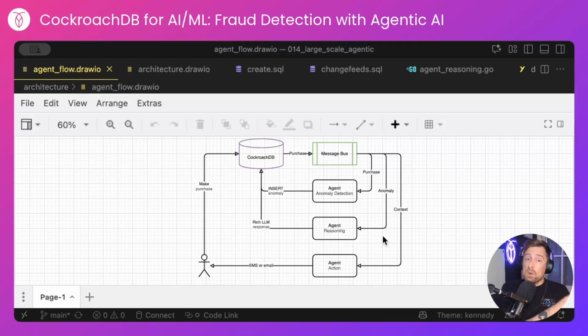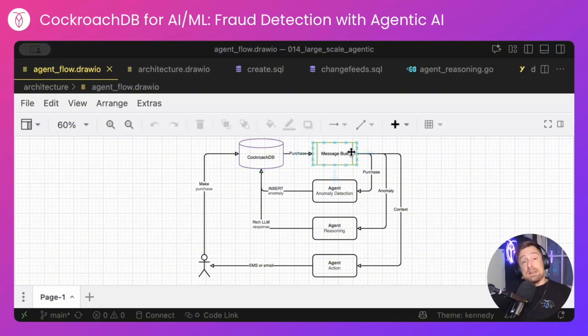This agent will make a request against CockroachDB to determine which dimensions of the vector, this is just a basic vector that I'm building up myself, differ most from a customer's regular purchasing pattern. It will send that off to a large language model to form into something that we can provide to a customer, and it will send that response to CockroachDB.